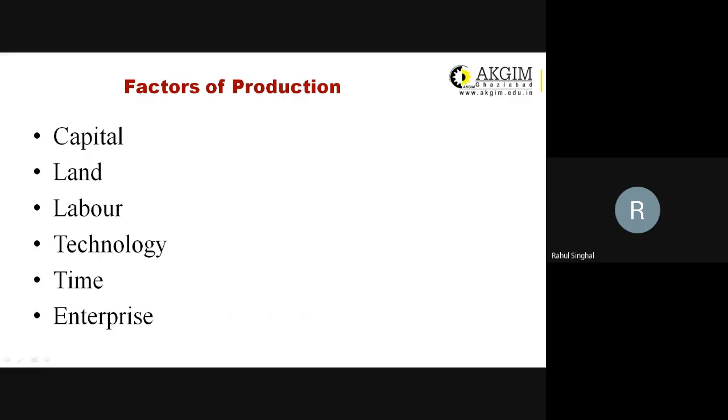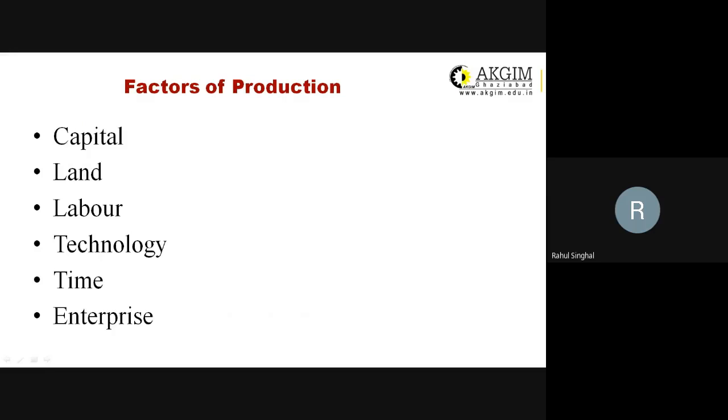Suppose you're providing IT consultancy on cloud storage and your data is stored on the cloud. For storage of that virtual data you don't require any kind of land, but the systems through which it operates must be located at some particular place. So land is essential. No business activity can be carried on without land. For managing it, for operating it, for manufacturing it, for selling it, you require land. So land is another essential factor of production.